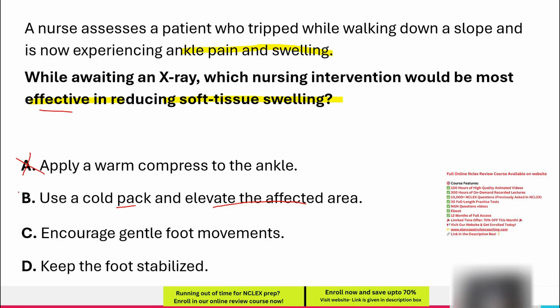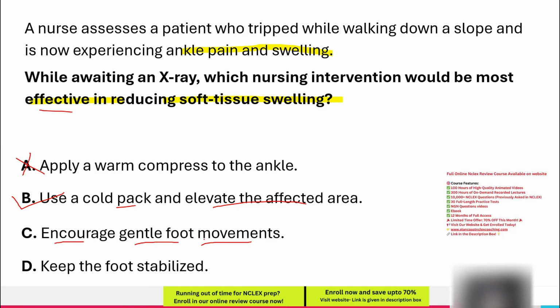Since this intervention directly reduces soft tissue swelling effectively and the question asks for the most effective intervention, this option is correct. C. Encourage gentle foot movements. Moving the foot too soon may increase pain, disrupt healing, and worsen inflammation. While controlled movements are helpful in later rehabilitation, they are not appropriate during the initial swelling phase, since this does not effectively reduce swelling in the early stage of injury, and the question asks for the most effective intervention.